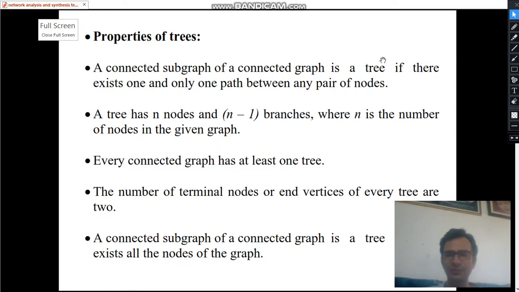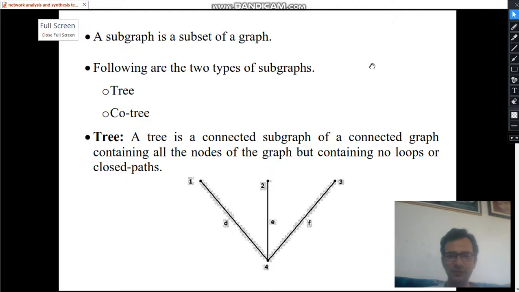So let us go back. Now this is a tree. Why is this a tree? Because if we consider any pair of nodes, for example this node and this node, there is one and only one path between these two nodes, this path. Similarly, for any choice of any two nodes, there will exist only one path.